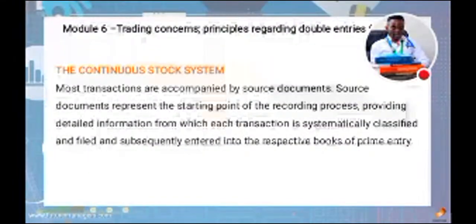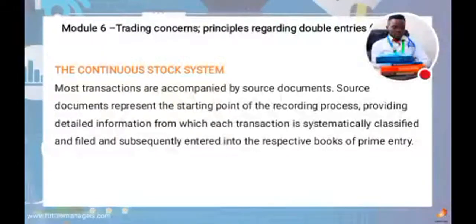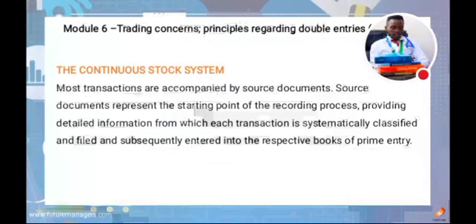Then we also have what we call the continuous stock system. This is the system where you're able to do stock taking of how many items you have at your shop or at your company.